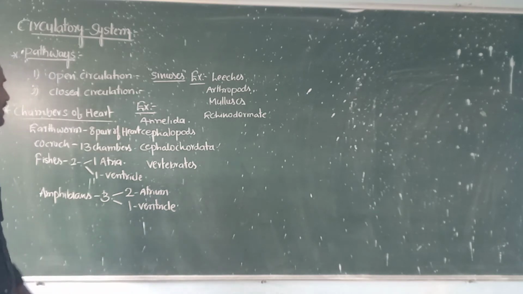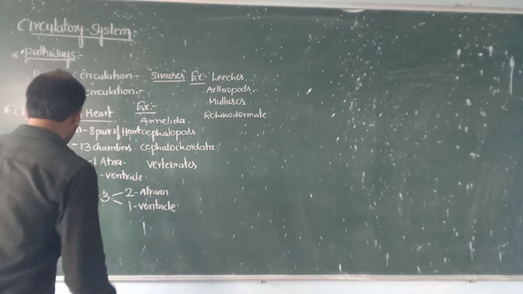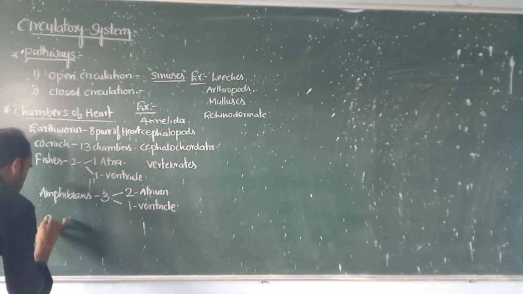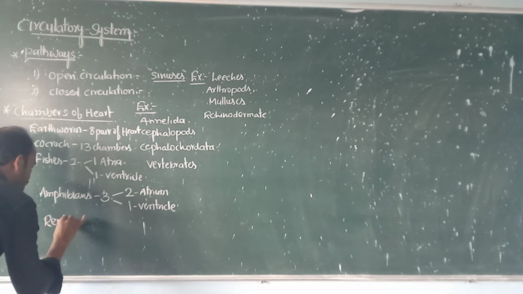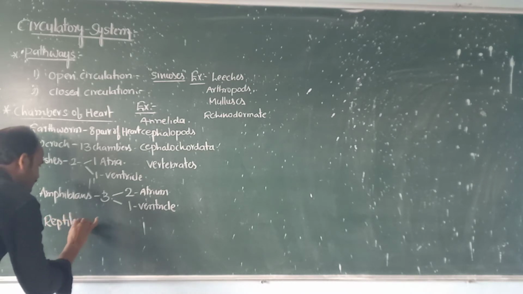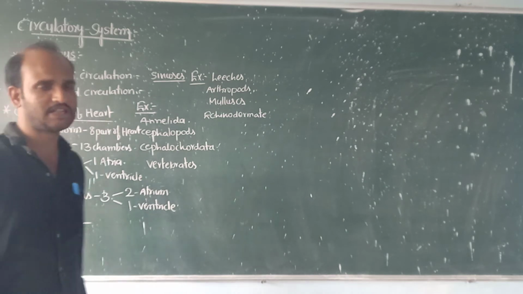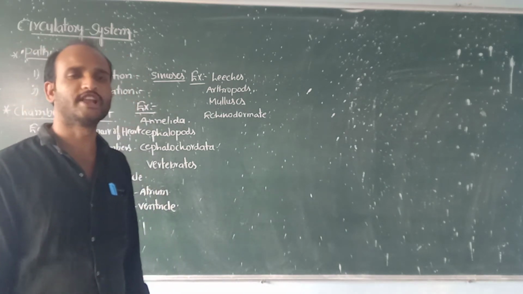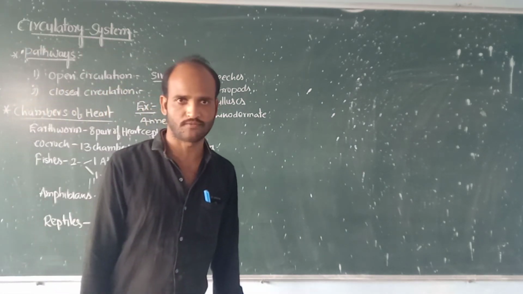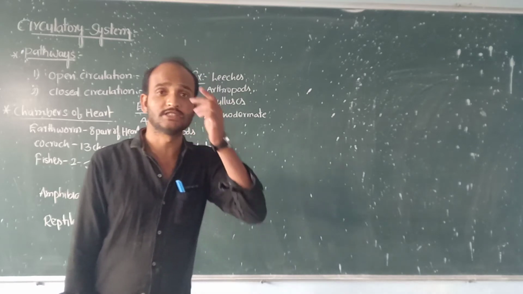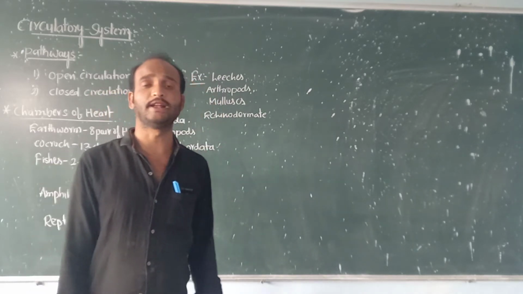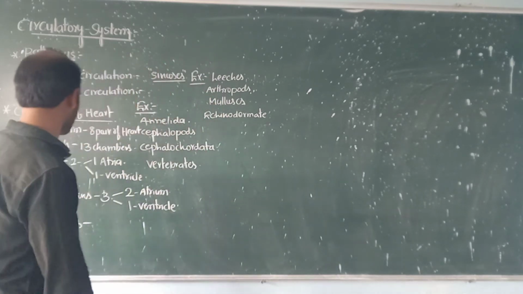So this is the amphibian's heart. Now come to the reptiles. The reptiles have an incomplete 4 chambered heart.